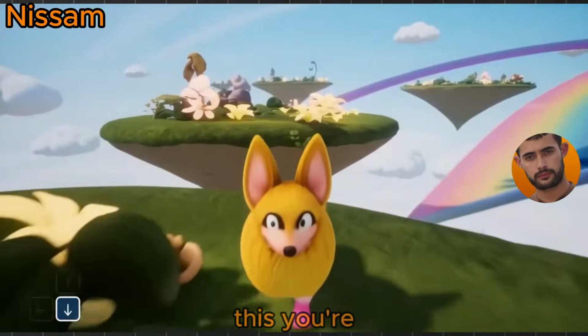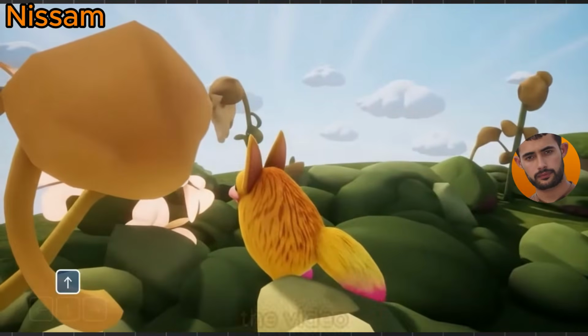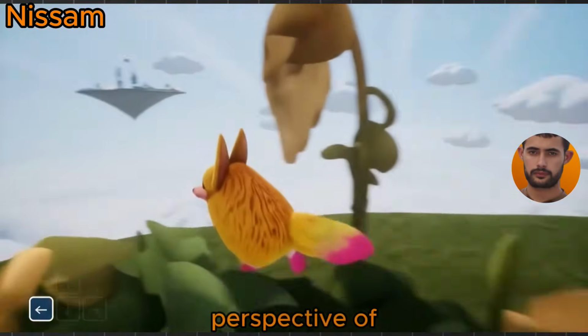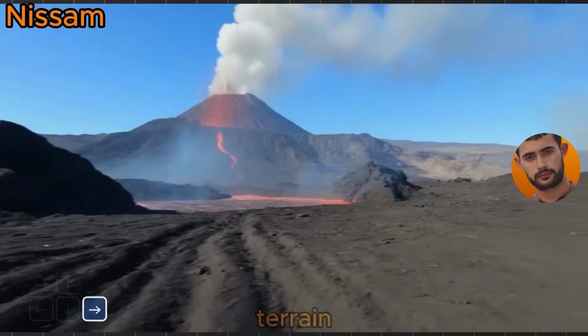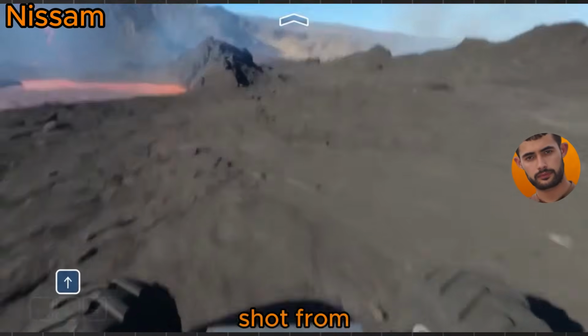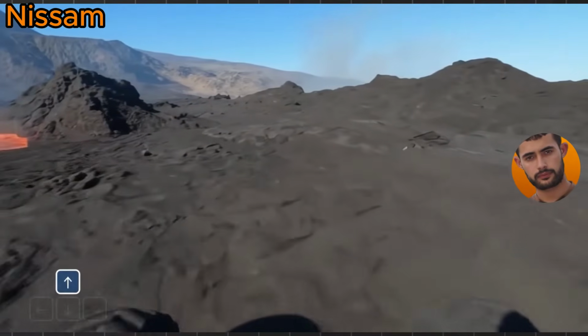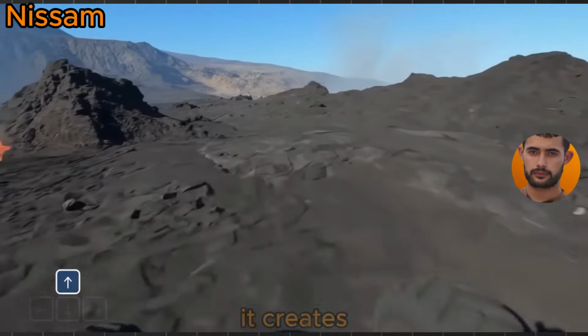Picture this. You're sipping your coffee, staring out the window, and you think, the video shows a first-person perspective of someone navigating difficult terrain in the middle of a volcanic area. This is a real-world video shot from the perspective of a wheeled robot that needs to traverse across a terrain. Genie 3 doesn't just agree, it creates it.